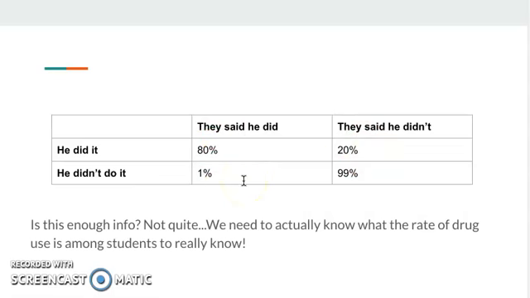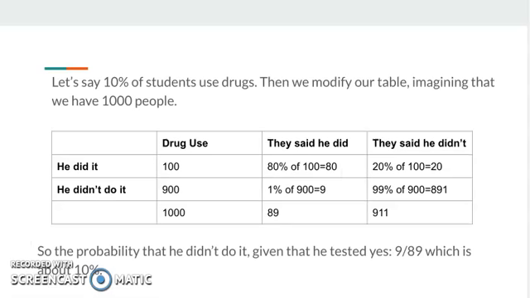Is this enough to know whether your friend is actually telling the truth, or the probability that he's actually telling the truth? We need a little bit more information. We need to know how likely it is that students are actually using drugs at the school. So let's add in some more information. If 10% of the students actually use drugs, now we can modify our table a little bit. So let's just pretend we're dealing with 1,000 people to make the numbers simpler.